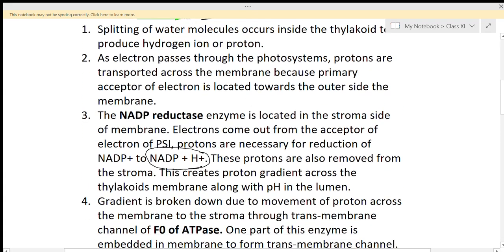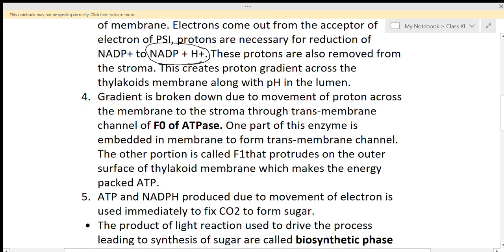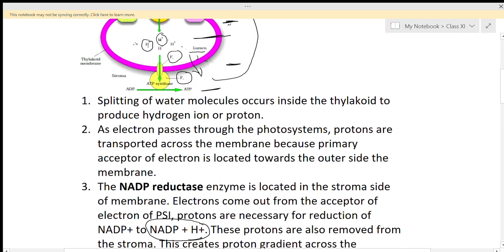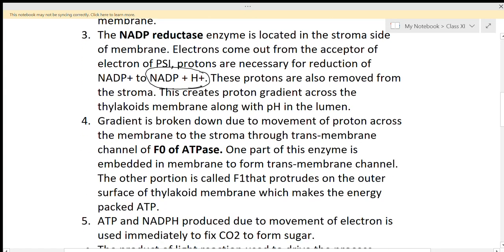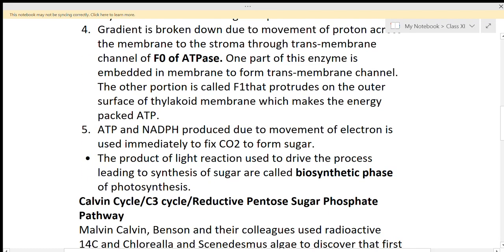So the protons are transferred through the ATP synthase enzyme. One part of this enzyme is embedded in the membrane to form the transmembrane channel, and the other part is called F1, which protrudes on the outer side of the thylakoid membrane and makes the energy packed. The same thing is repeated: the F0 part is embedded in the membrane and the F1 part is present in the stroma region, and through this protons are coming into the stroma part of the chloroplast.